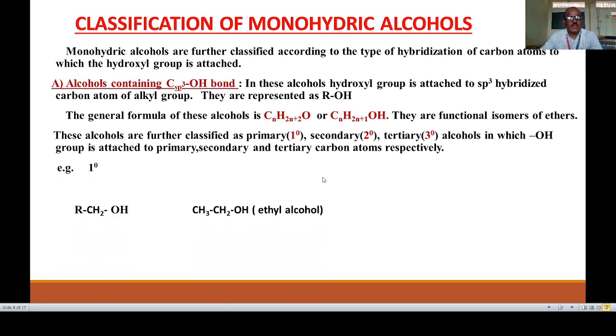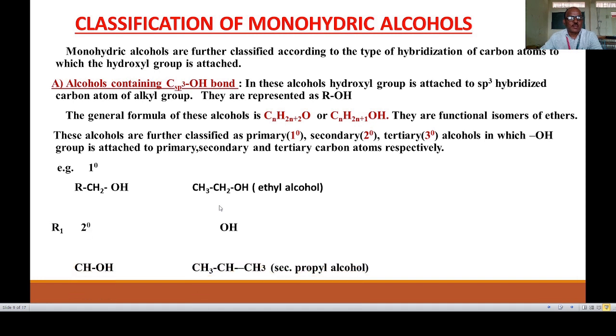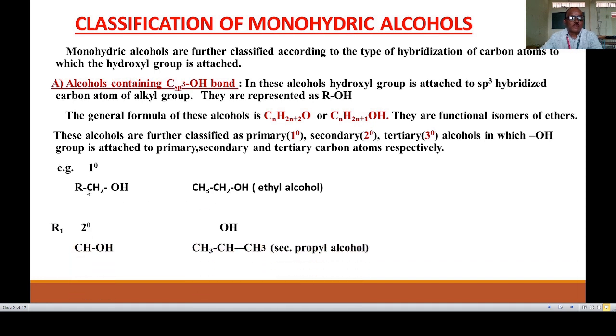If the OH group is attached to a primary carbon atom, that is RCH2OH, then this is a primary alcohol. The example is CH3CH2OH. Ethyl alcohol is a primary monohydric alcohol. The second type is the secondary alcohol, where a secondary carbon atom is present, that is R1CHOH R2.